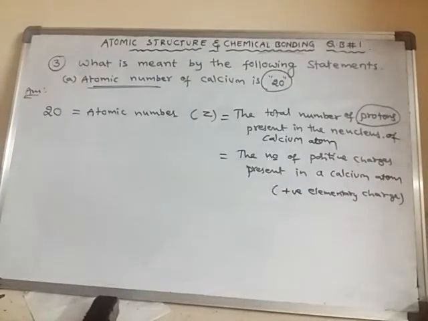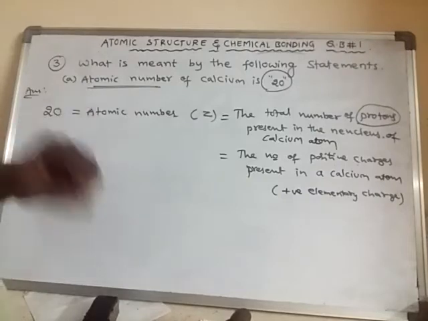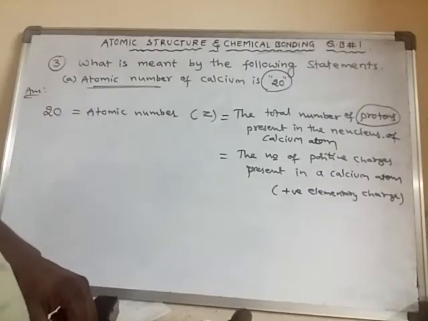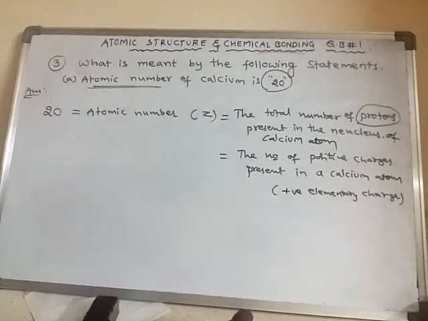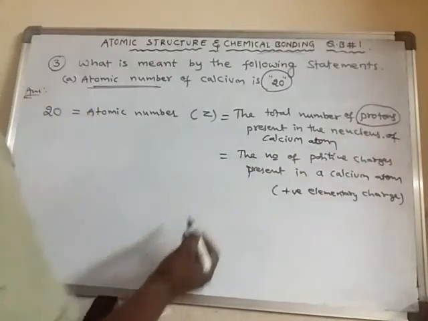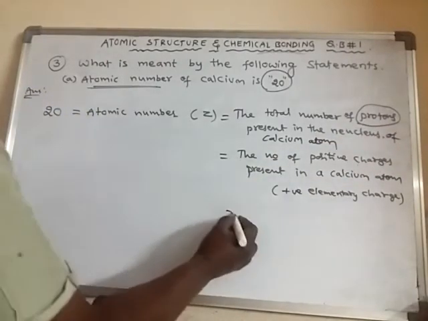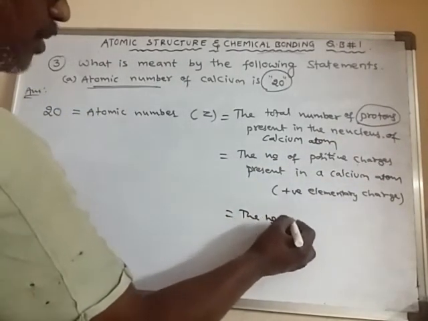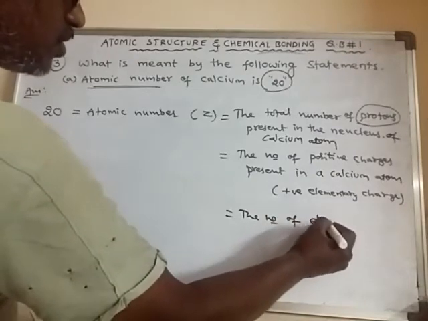And we can say like this also: there are as many electrons, or simply we can call it like this, the number of electrons will be equal to the number of protons in an atom. So as the number of protons is 20, therefore the number of electrons